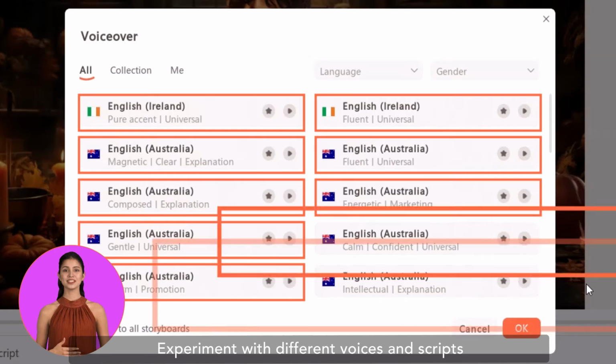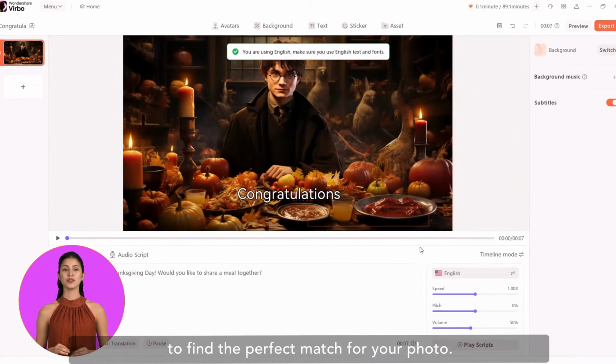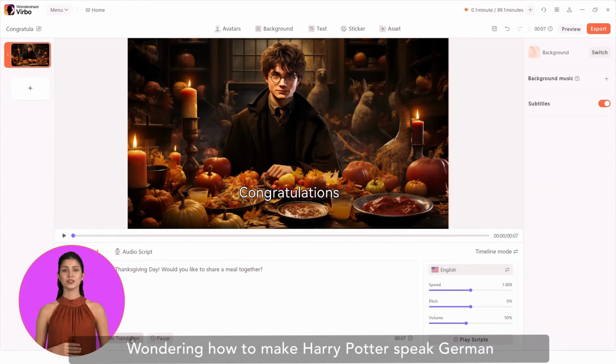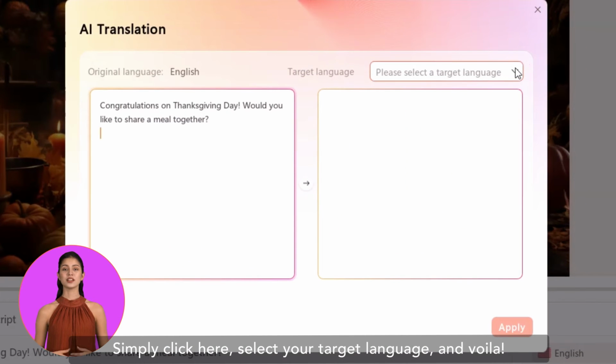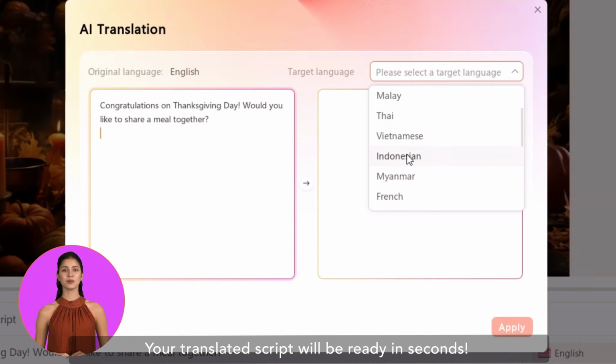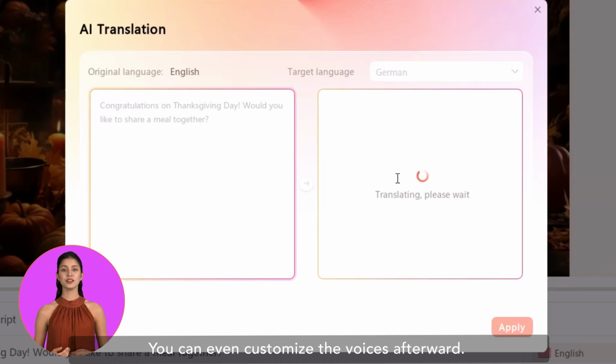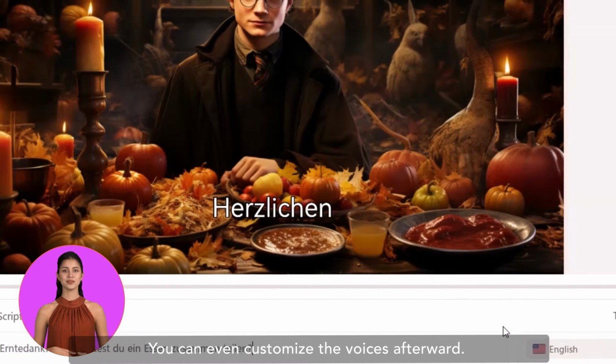Experiment with different voices and scripts to find the perfect match for your photo. Wondering how to make Harry Potter speak German, even if you're not fluent in the language? No worries, AI translation has you covered. Simply click here, select your target language, and voila! Your translated script will be ready in seconds. You can even customize the voices afterward.